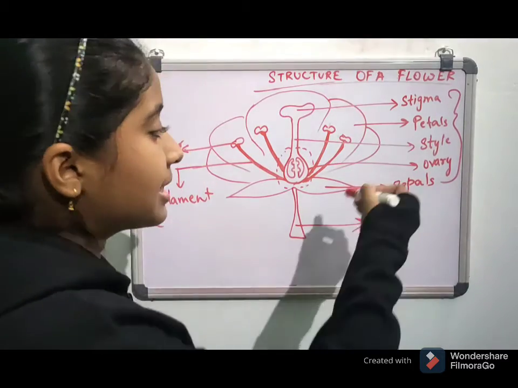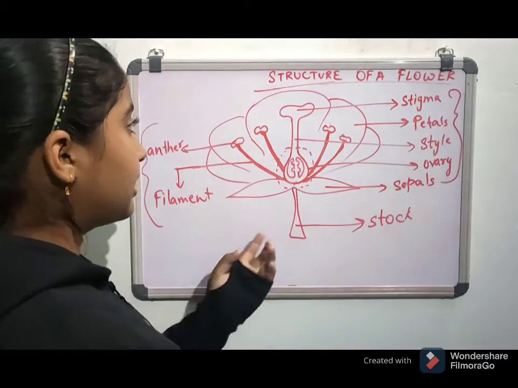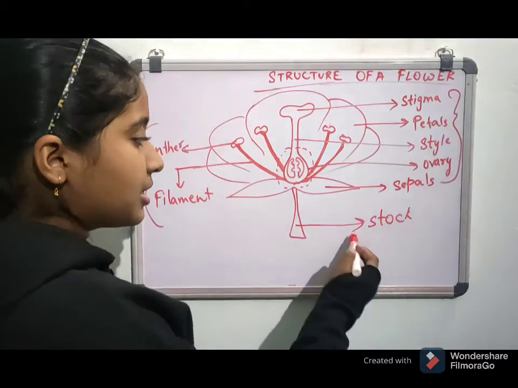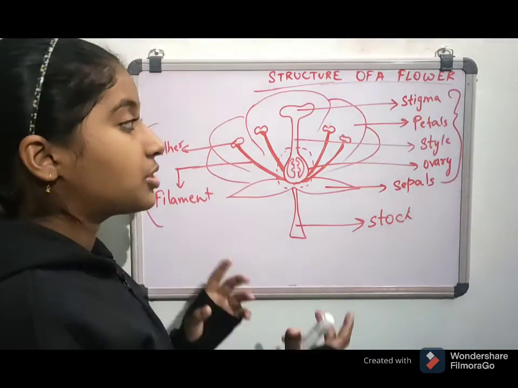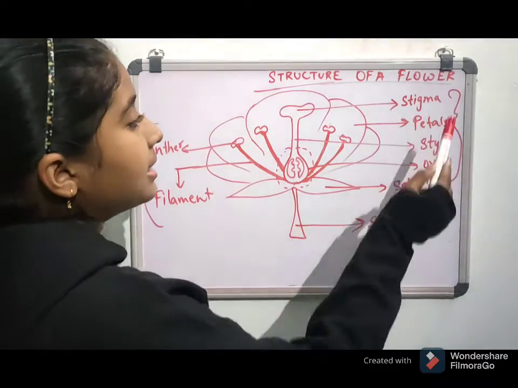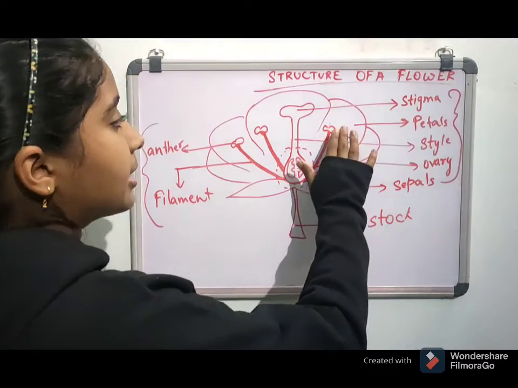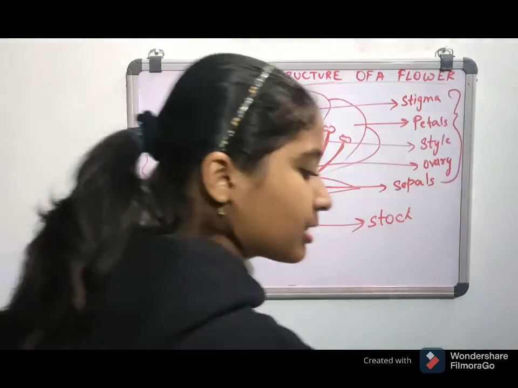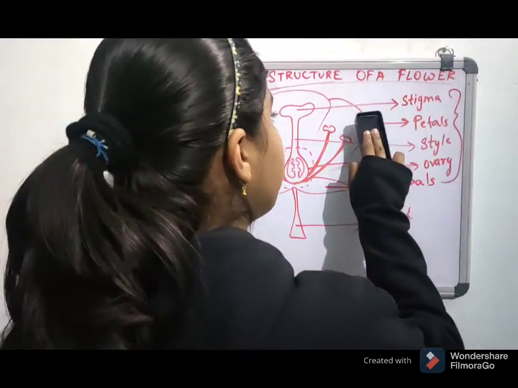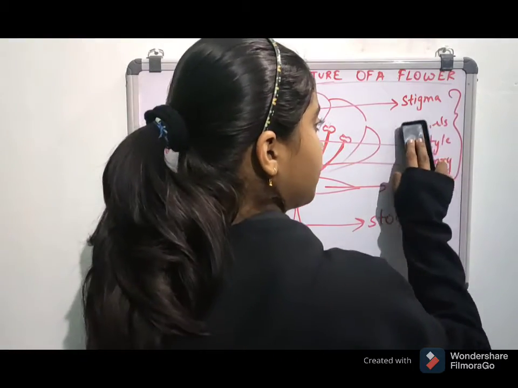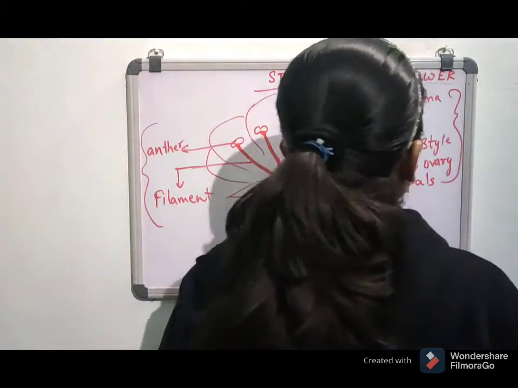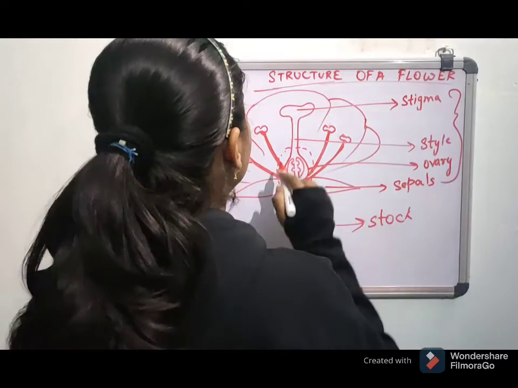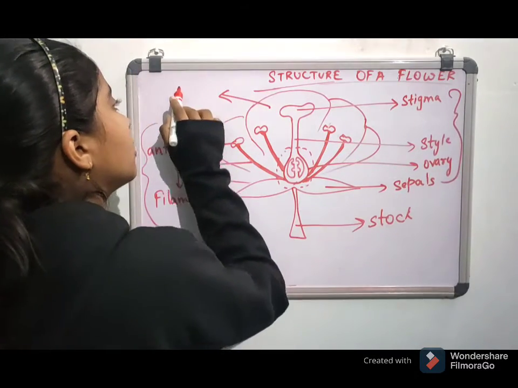Is it? The sepals, as I told you, protect the whole flower. Stalk gives the support to it. Petals, as I told you, are the attractive portions. Let me just write it somewhere else. Yeah, let me write it up here.